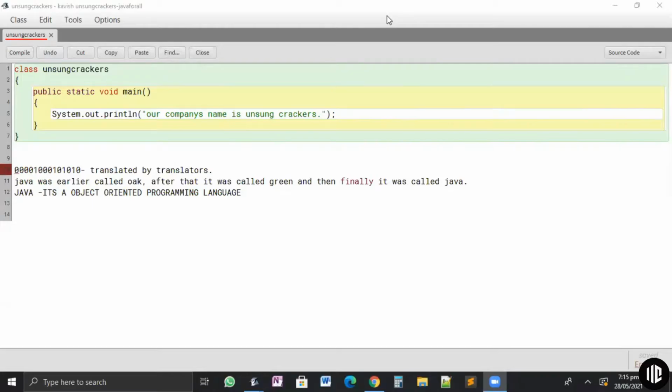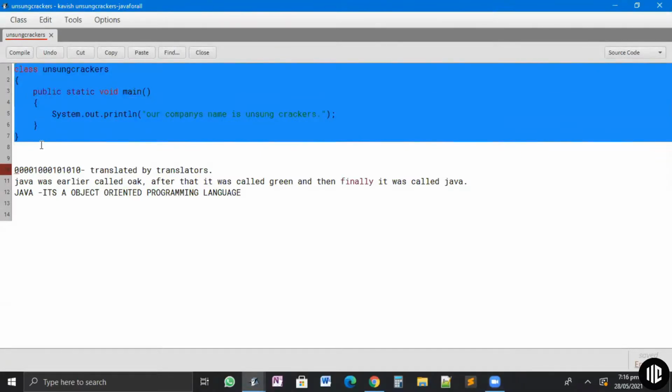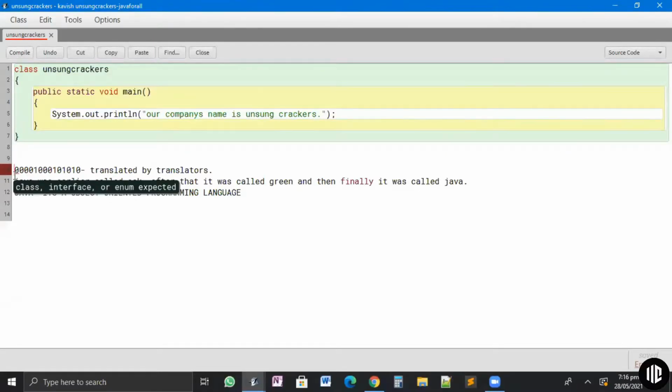Okay. So now there are certain features of Java which are good to know, but no one's going to ask you. Like Java is of course simple. It's object oriented, which is again the most important thing about Java. It is portable, meaning this code written on my laptop can be transferred to your laptop, and this code can be run on your laptop also. So Java is platform independent. It doesn't depend on whether I'm writing Java on Windows or Mac or Linux. The same program, if I compile it, will give me the same output.